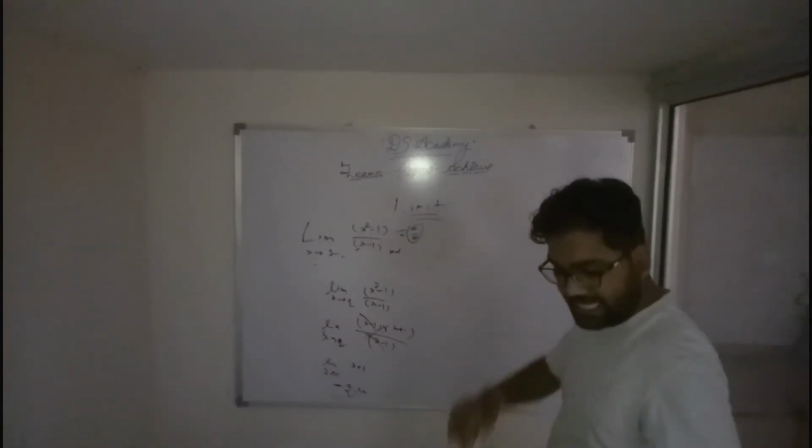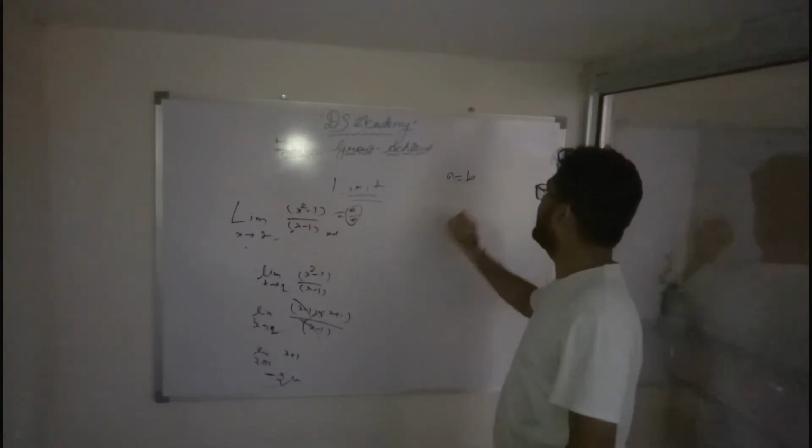And the previous example which I gave you, a is equal to b.